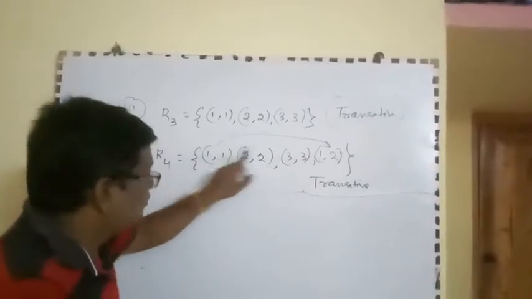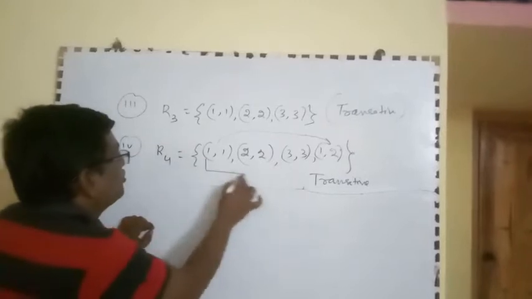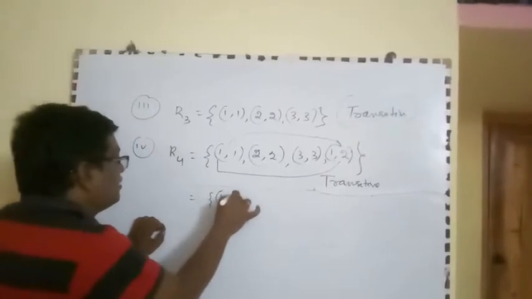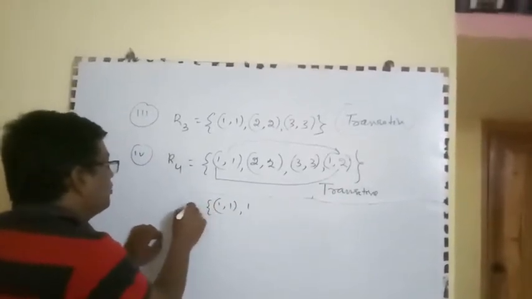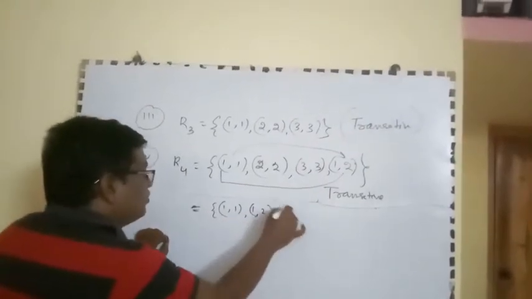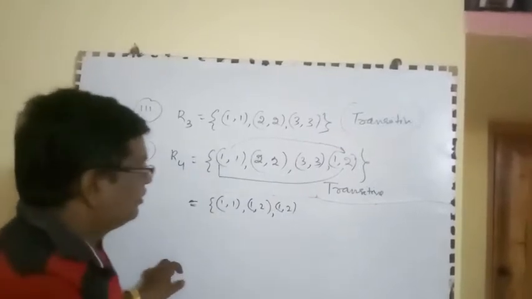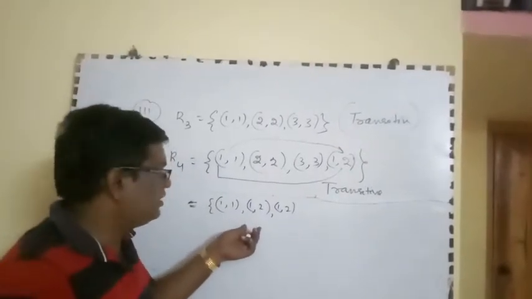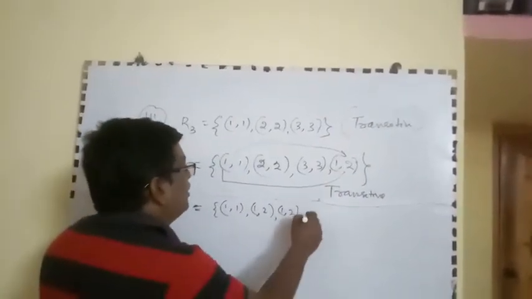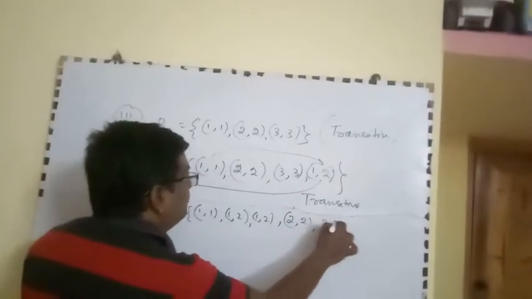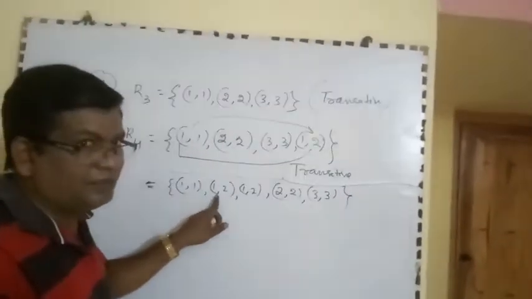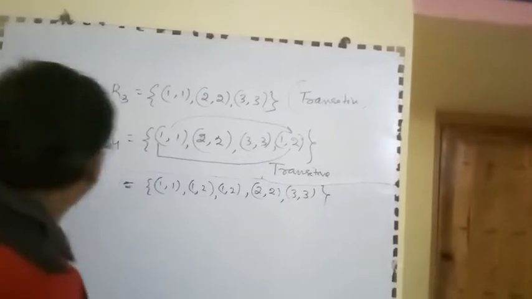So (1, 1), (1, 2) gives (1, 2), and (1, 2) is there. The repetition of elements is immaterial. Similarly (1, 2), (2, 2) gives x z, again present here, like this.